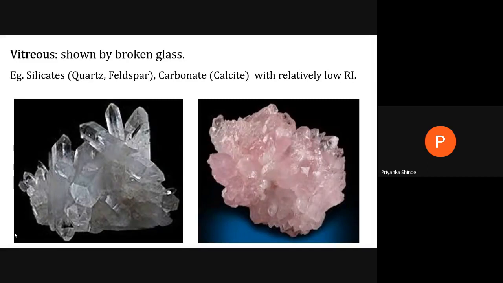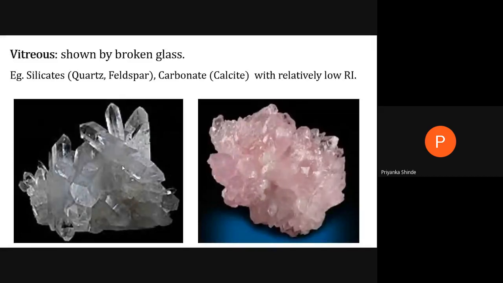So vitreous luster is the luster shown by broken glass. An example is given here in the image. You can see these both minerals are varieties of quartz. If you observe the surface, they shine like broken glass. That is called the vitreous luster.